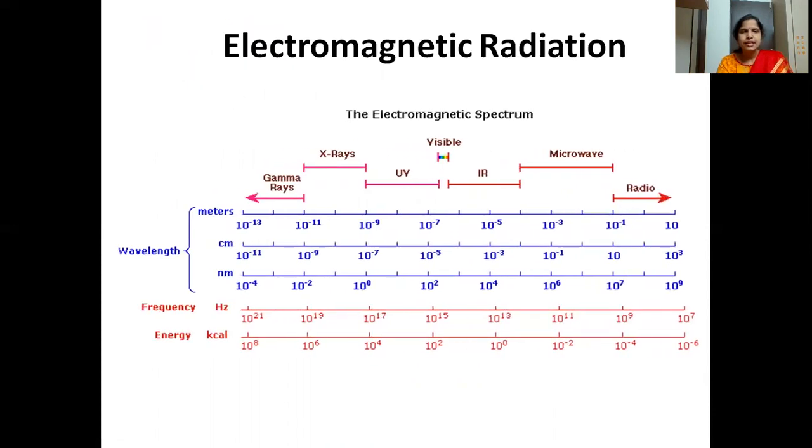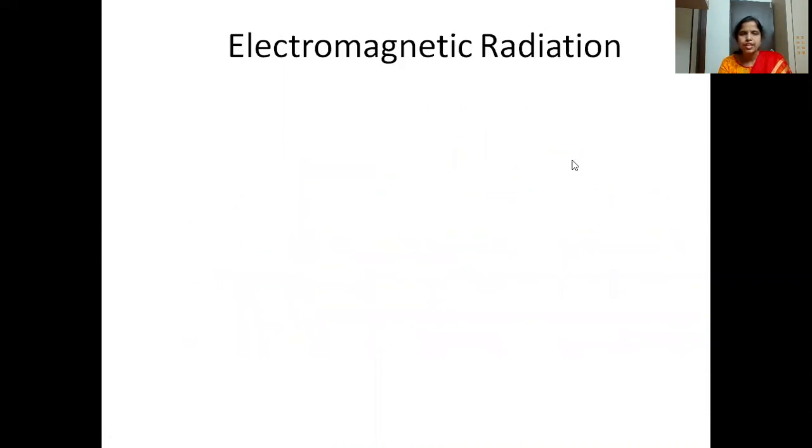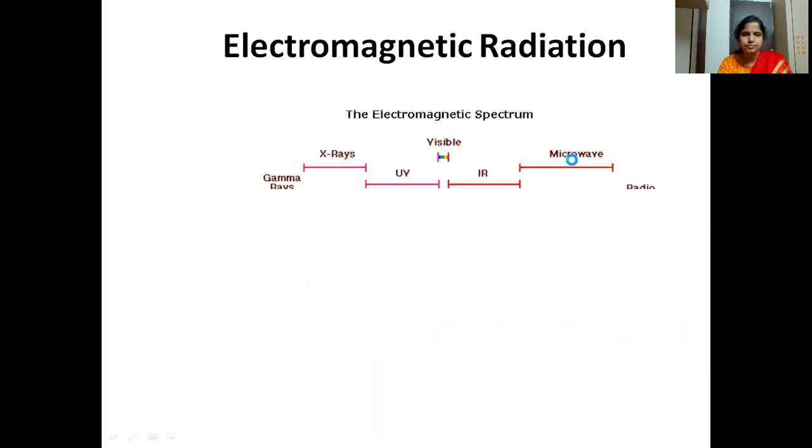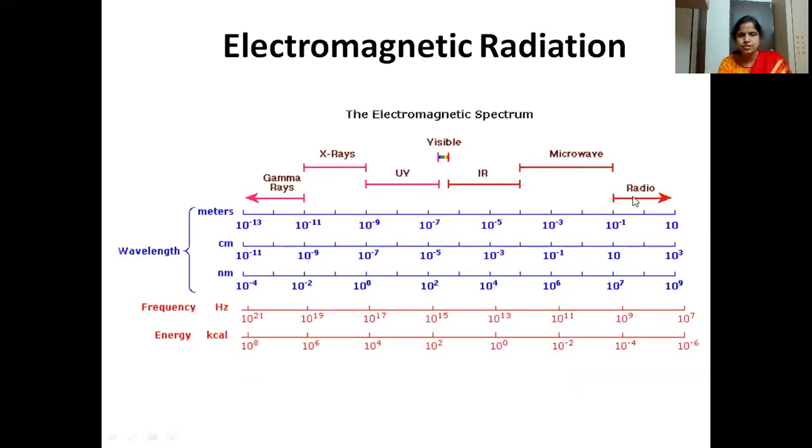Then, as I said, electromagnetic radiation consists of a number of rays. You can see here gamma rays, X-rays, UV, visible, IR, microwaves, and radio waves.